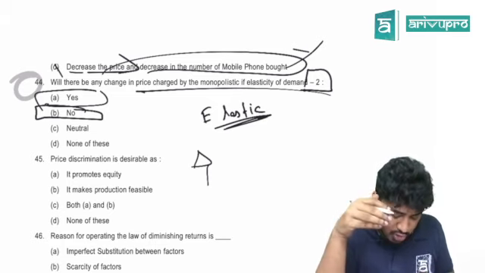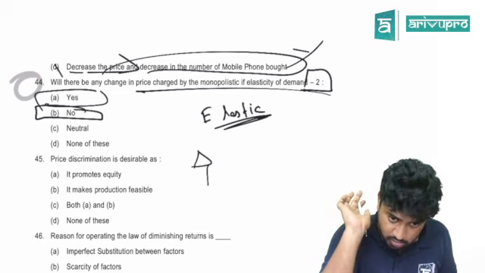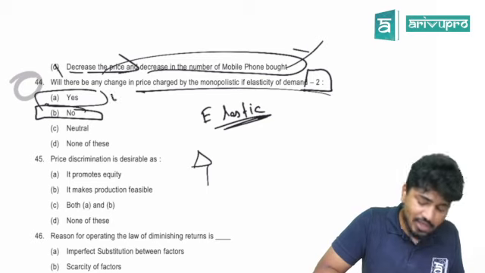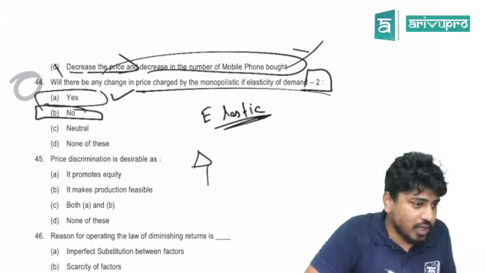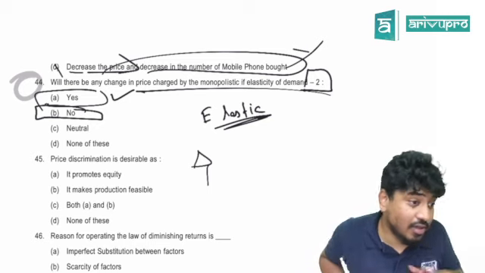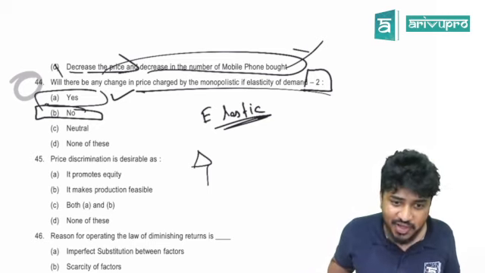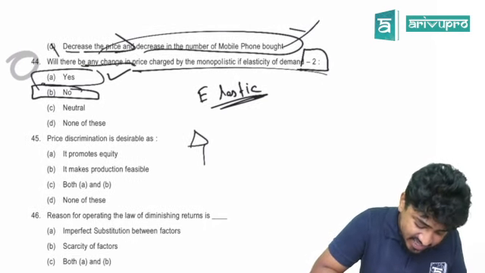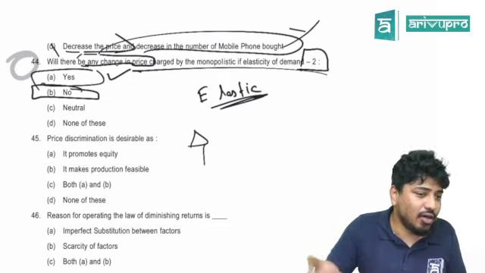So actually you cannot comment. But your book and your guidelines answer have gone with A. I don't want to comment on this. Because they are saying any change in prices charged by a monopolistic firm if the elasticity is 2.